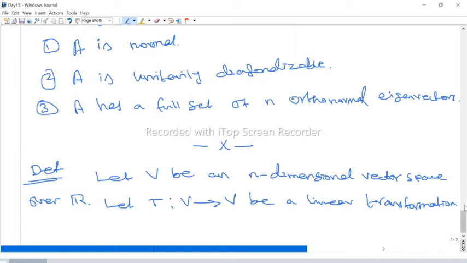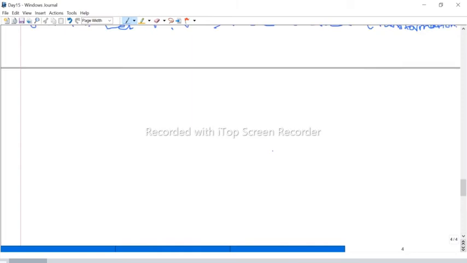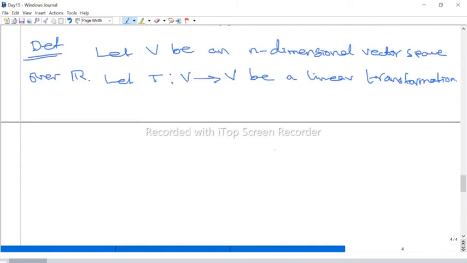And we say the operator, the linear transformation T, is diagonalizable.